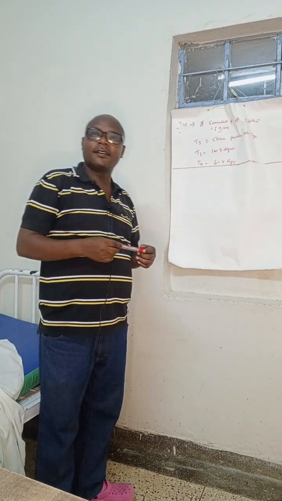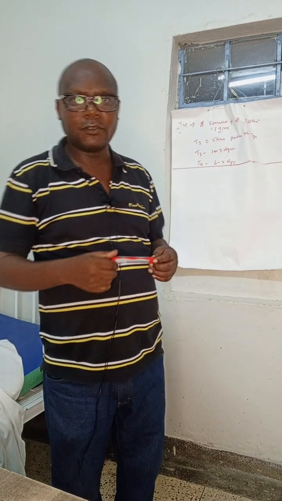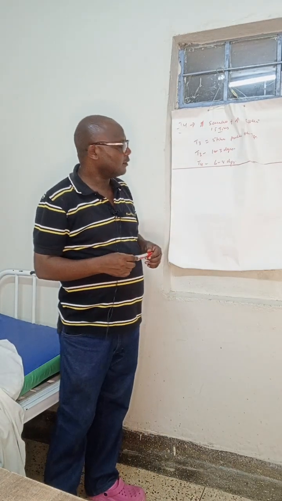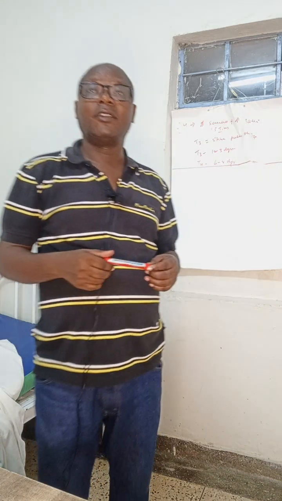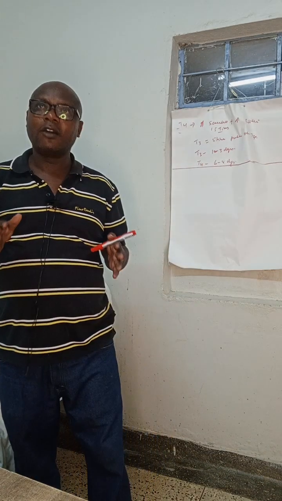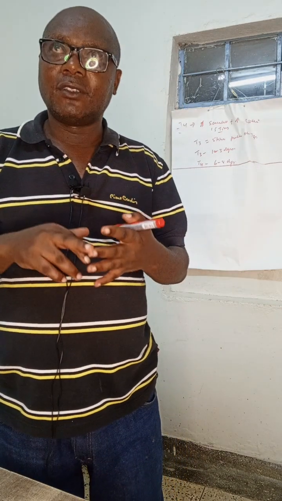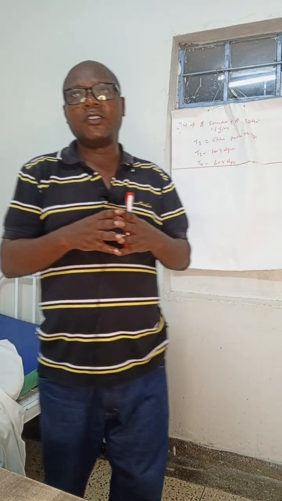So let us discuss thyroid drugs as the topic of today. These are drugs which act as thyroid hormones. You remember that we talked about the thyroid gland producing three types of hormone: T3, T4, and calcitonin. So, if the thyroid is not functioning well, it is unable to produce these hormones.